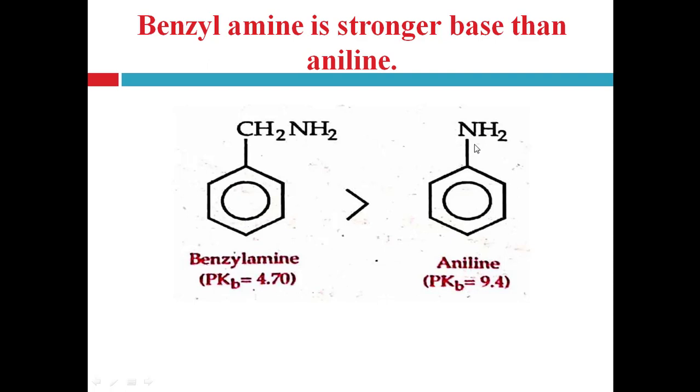While in aniline, nitrogen is directly attached to the aromatic ring, and its lone pair is conjugated with the ring, participating in the resonance of the aromatic ring. So the electrons of benzylamine are more available than the electrons of nitrogen in aniline. That's why benzylamine is a stronger base than aniline.